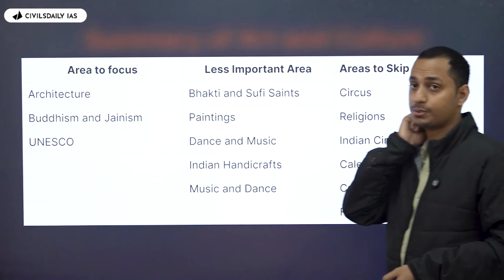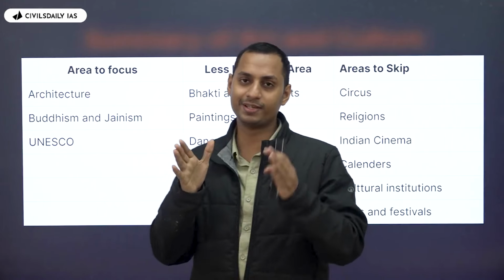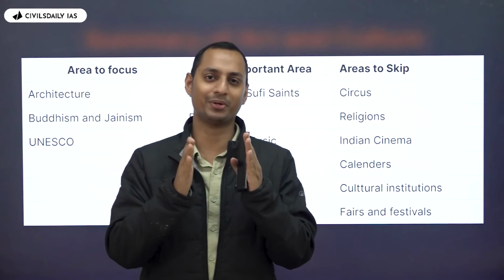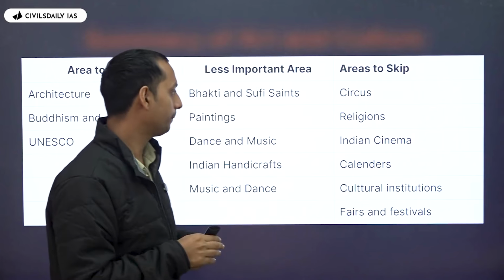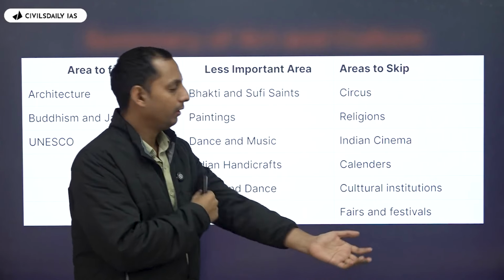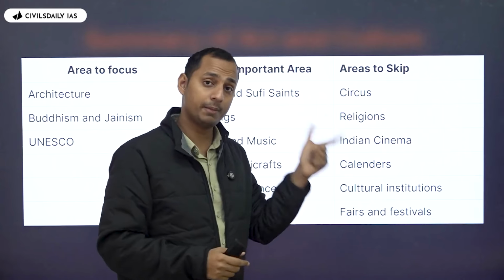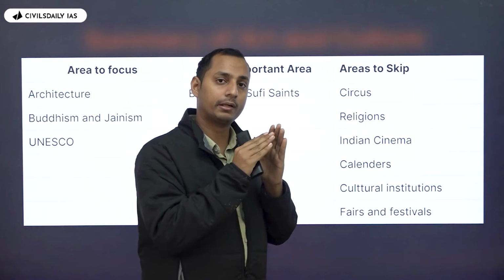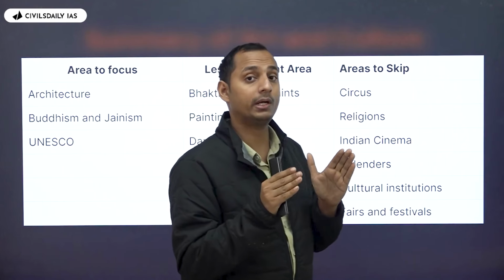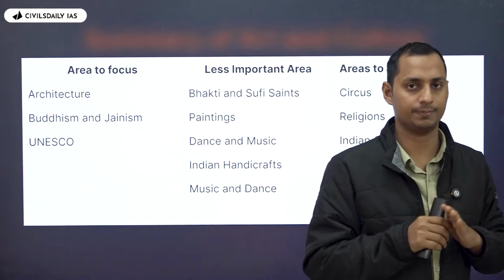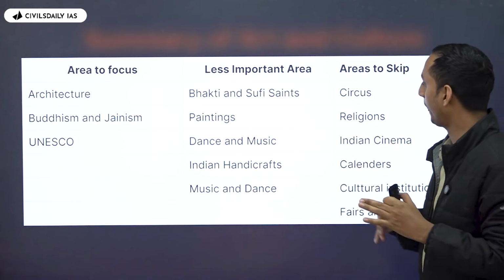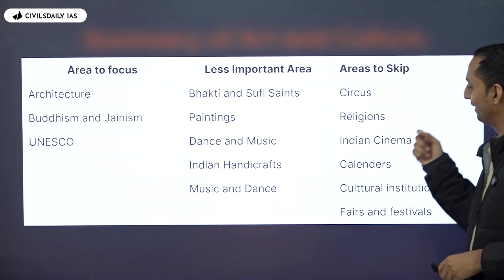Now, what are the areas to skip in Nitin Singhania? Now, Nitin Singhania is a very lengthy book. Close to 300 pages are there. So, what are the areas to skip? First of all, circus, you can completely skip. And by skip, I mean, you can completely skip. You don't need to read even in the first instance. You can tear those pages out. So, the circus, you can do that.